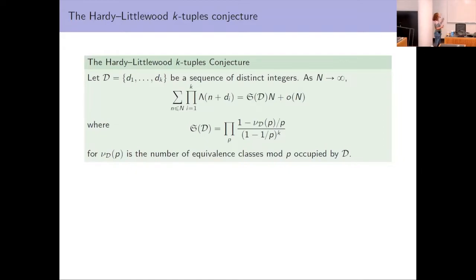But okay, it's not independent. And so if we consider the set as a whole, the probability that none of the n plus di are 0 mod p is 1 minus nu d of p over p, where we want to think of nu d of p as the number of congruence classes mod p that n needs to avoid for none of the n plus di to be 0 mod p.